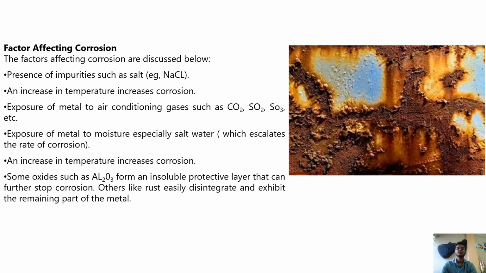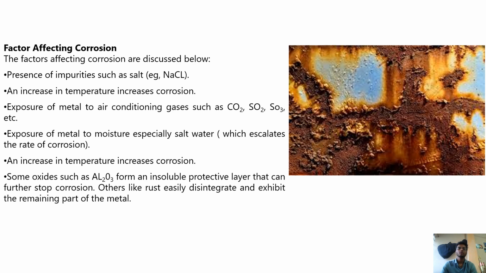Now let us discuss the factors affecting corrosion. The factors affecting corrosion are the presence of impurities such as salt, for example NaCl. An increase in temperature increases corrosion.